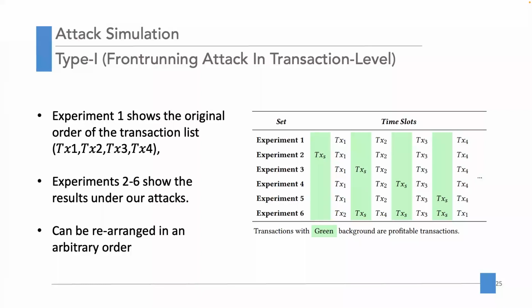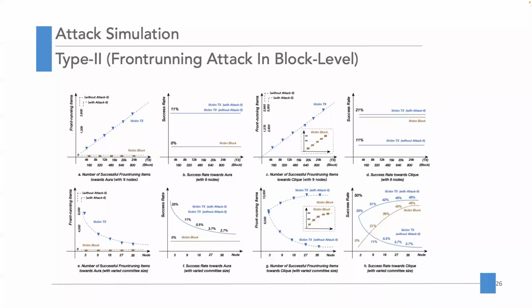We can observe that transaction S, which is a profitable transaction, can be rearranged in any order of the transaction list. This type of attack is feasible in both Aura and Clique implementations, which indicates that the type 1 attack is a general attack in PoA protocols.